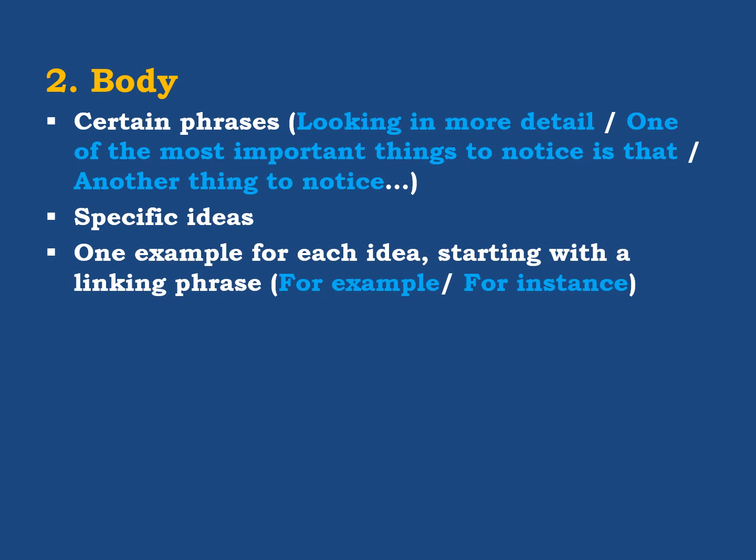One example for each idea, starting with a linking phrase. Again, when you introduce a new specific idea, you have to support this idea with an example. So for each specific idea, there should be an example.